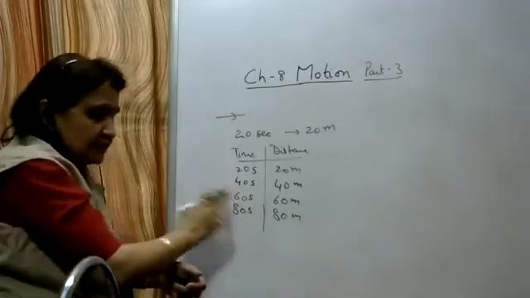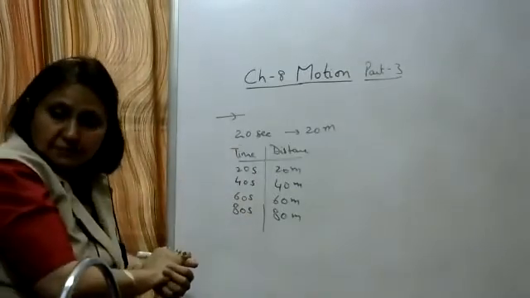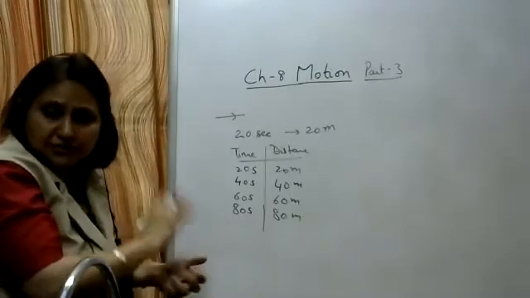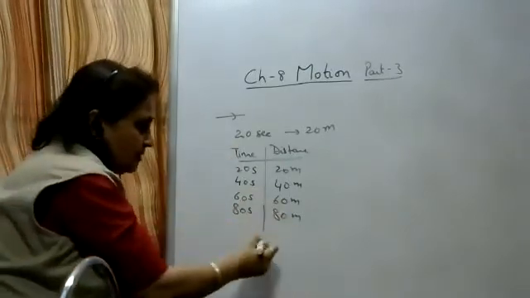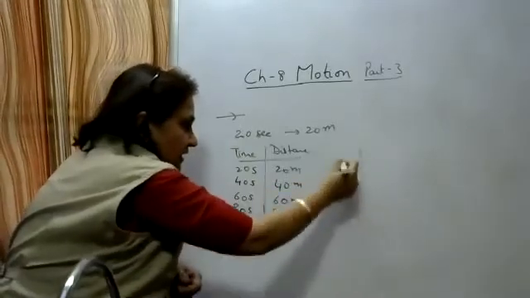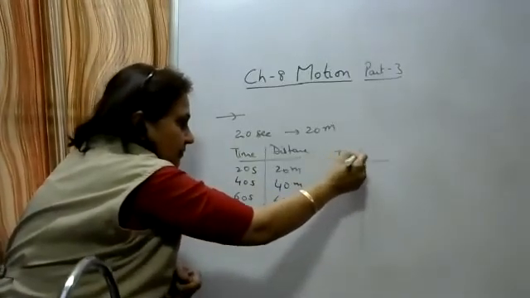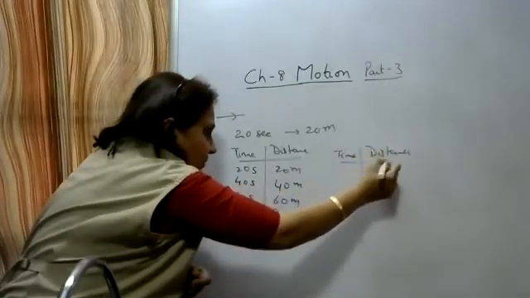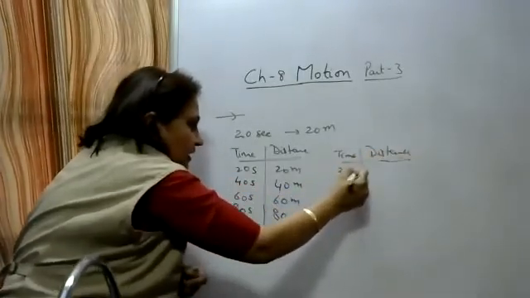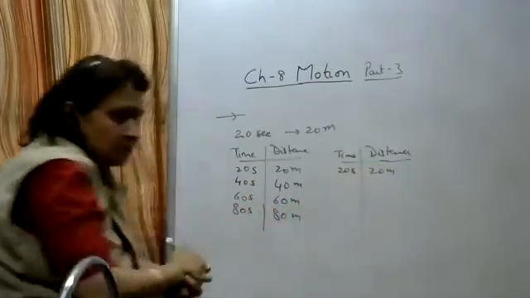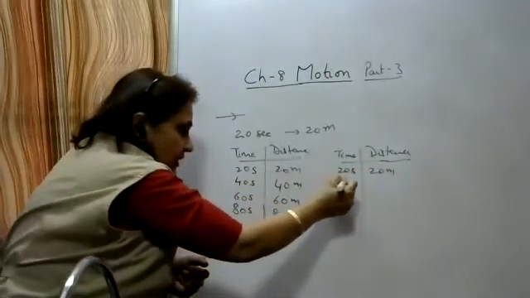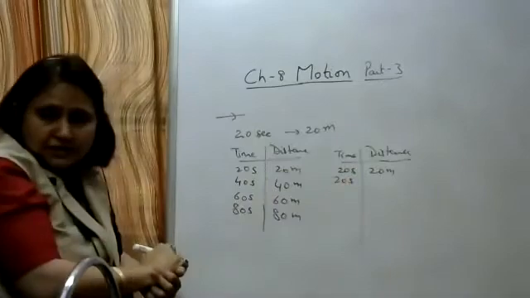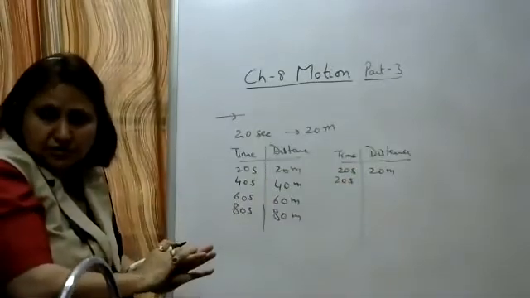Okay, now the same car has reached a very busy road. There's a lot of traffic on the road. So the same car, in the first 20 seconds, let the distance traveled, we are just taking one example, in the first 20 seconds, let the car has moved 20 meters. In the next 20 seconds, the car has moved only 10 meters. There was a lot of traffic.